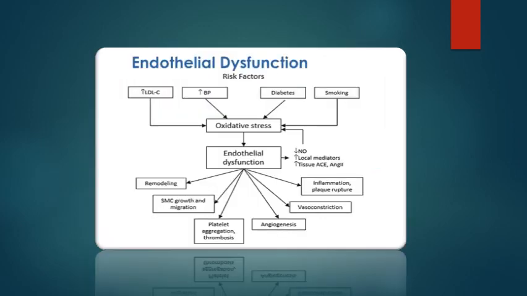Now the endothelial dysfunction. Endothelial dysfunction is a condition in which the endothelial layer, the inner lining of the small arteries, fails to perform all its important functions normally. As a result, bad things can happen to the tissue supplied by those arteries. Endothelial dysfunction is caused by increased LDL level, increased blood pressure, diabetes and smoking. All these risk factors cause oxidative stress, and oxidative stress causes endothelial dysfunction. That causes remodeling, SMC growth and migration, platelet aggregation and thrombosis, also angiogenesis and vasoconstriction, inflammation and plaque rupture.